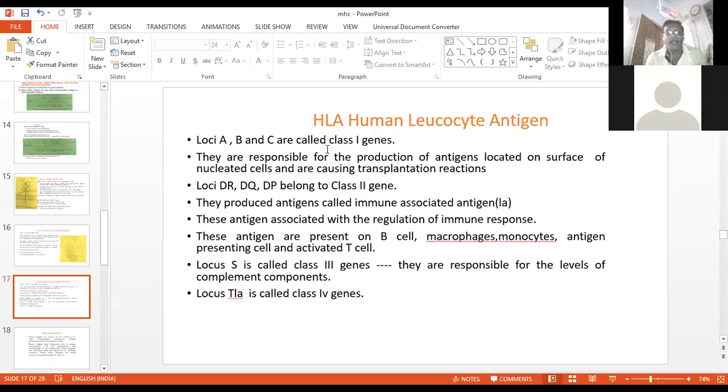The locus S is called a class 3 gene, which is generally responsible for maintaining the level of complement components. So this will be C1 to C9, by maintaining the alternate as well as the classical pathway of the complement. And the TLA is a class 4 gene.